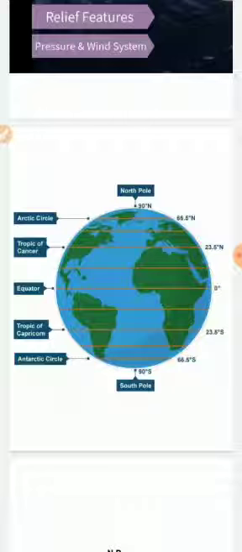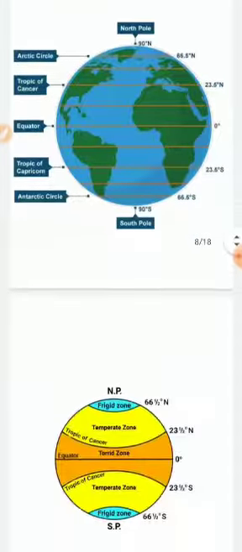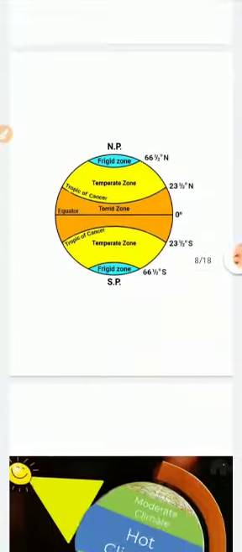If you go to the bottom side from 0 degree, you'll see 23 and a half degrees south, called the Tropic of Capricorn, and then we see 66.5 degrees south, the Antarctic Circle, and 90 degrees south, the South Pole. Students, latitude also decides what type of climate a country placed between these latitudes might have. We can understand this in a much better way in the next slide.